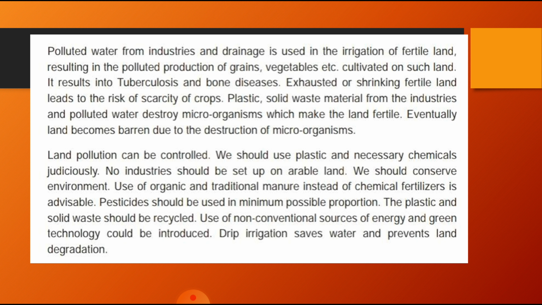To prevent land pollution, the purity of the environment must be protected, and so the use of plastic and chemicals should be restricted. Traditional biofertilizer should be used in place of chemical fertilizer. Insecticides should be used as per requirement only. Other important remedies are to burn and destroy useless plastic and solid waste, or recycle and reuse it if possible. Drip irrigation also saves water and prevents land degradation. So all these precautions should be taken to control land pollution.